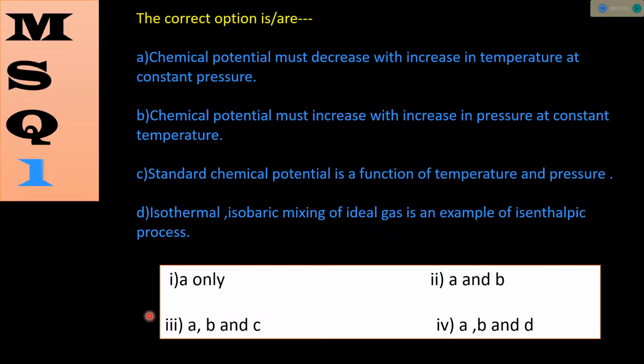So from the third statement, standard chemical potential is a function of temperature and pressure only. So this is a wrong statement. Standard chemical potential is a function of temperature only, not pressure, because at 1 atm pressure, chemical potential is known as standard chemical potential. Now, isothermal isobaric mixing of ideal gas is an example of isoenthalpic process.